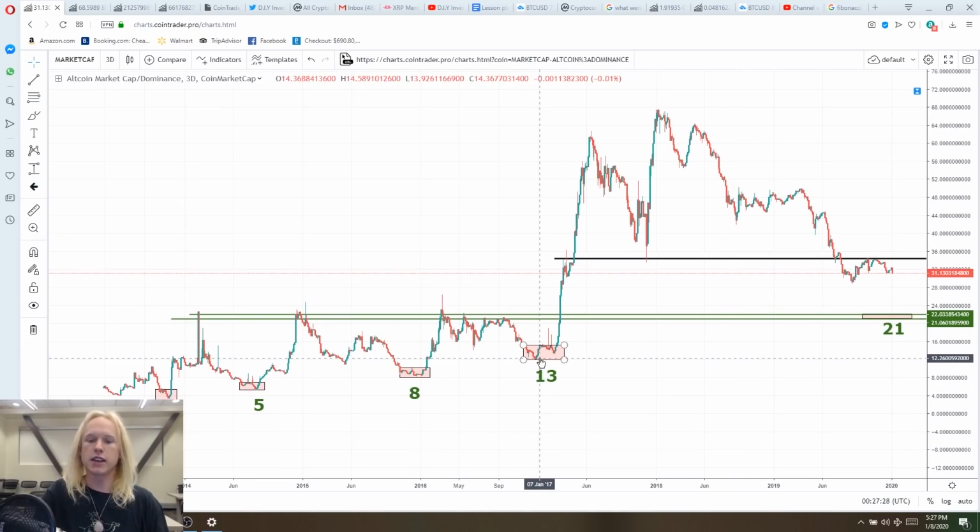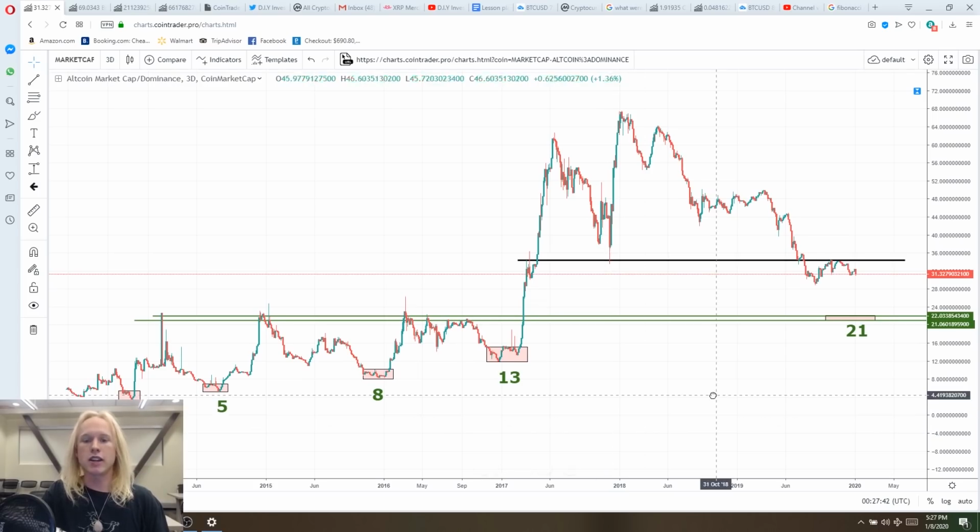Now 2017 found us at the next equivalent, which was 13% dominance inside of the altcoins. And so we can see how quick it's grown. 1 plus 1 is 2. 2 plus 3 is 5, 5 plus 3 is 8, 8 and 5 is 13. And now that takes us to current day valuations.